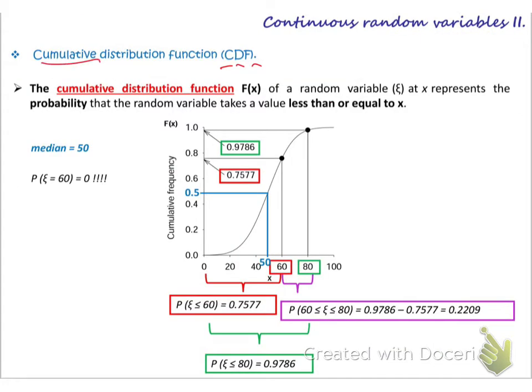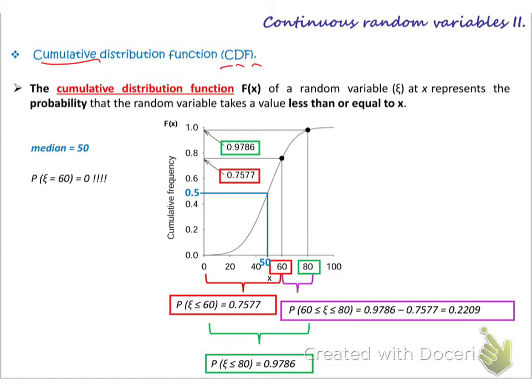Cumulative means that everything before it has to be added up. Say today you earn £5 or $5. Tomorrow you earn 10, so the total you have now is 15: 5 from yesterday and 10 today. The day after tomorrow you earn 20, so the cumulative you have now, 15, plus the new amount 20, gives 35. Then if you get another 15, 35 plus 15 is 50. So every day you have a cumulative; all the previous savings have to be added up. The same thing applies to the cumulative distribution function.